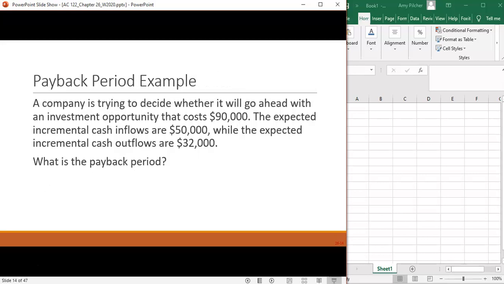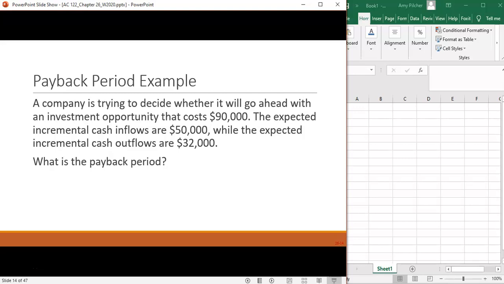So we're going to look at this example for the payback period. We're trying to decide if we're going to go ahead with an investment opportunity that costs $90,000. We have incremental cash inflows of $50,000 and incremental cash outflows of $32,000. So we need to determine what the payback period is. We take the amount to be invested of $90,000 and divide that by the estimated annual net cash flows.